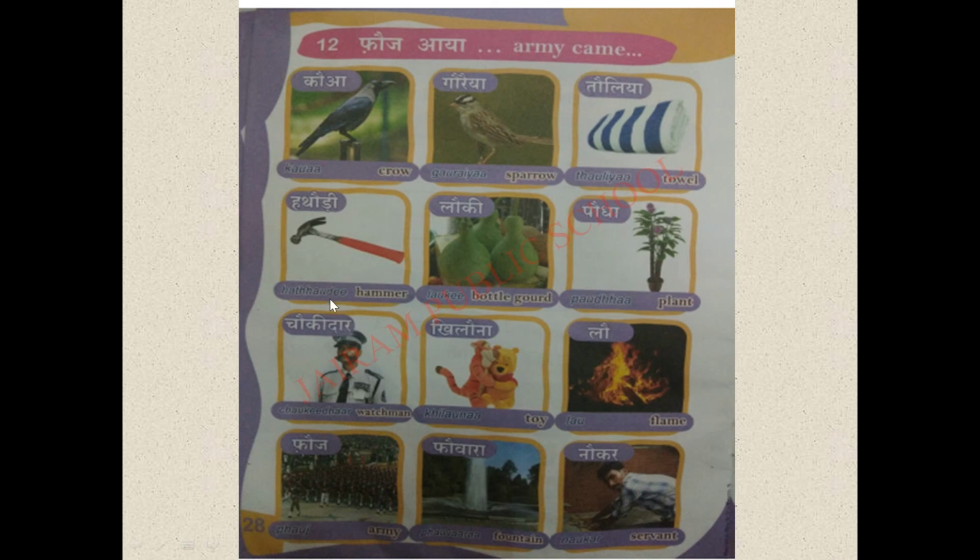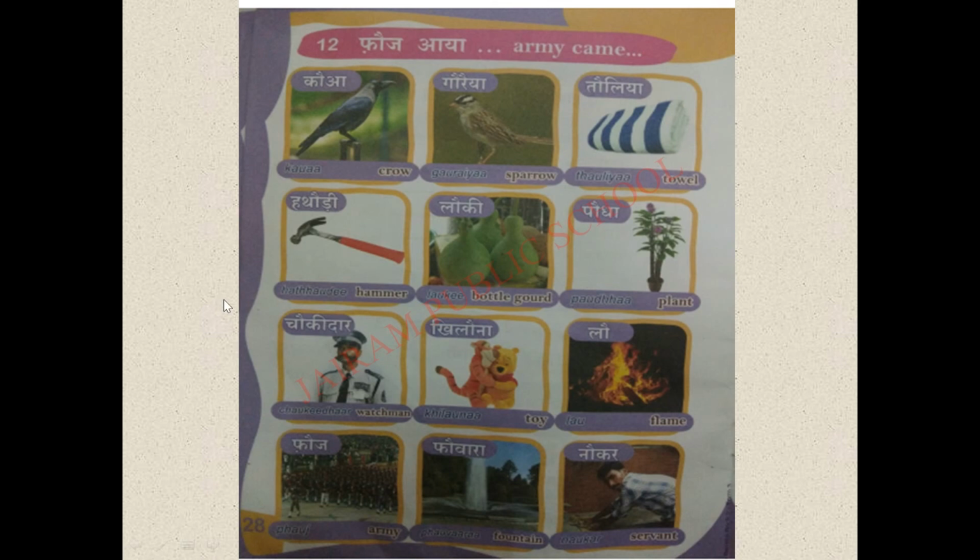Hatauti means hammer. So Hatauti means hammer. Ha-tau-di. Hatauti. Okay. It means what? Hammer. Next is Lauki. Lauki. Bottle gourd. Next word is Pauda. Pauda. Plant.